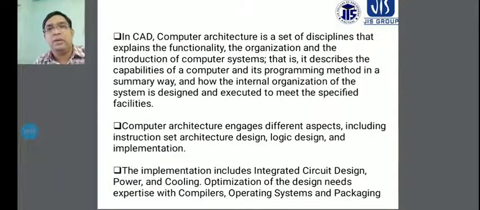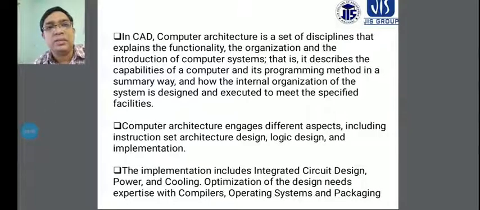That is, which one is the monitor, which one is the mouse, which one is the keyboard, which one is the CPU, and which one is the motherboard. All these things are required for the introduction of the computer system, and they are all introduced in the CAD computer architecture.